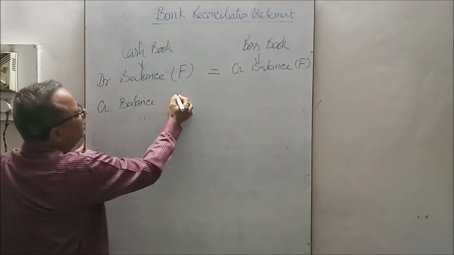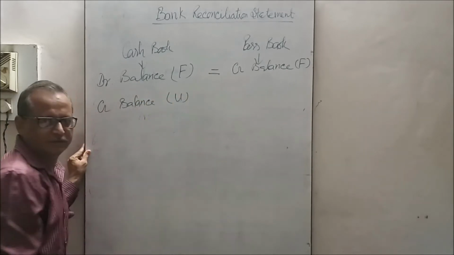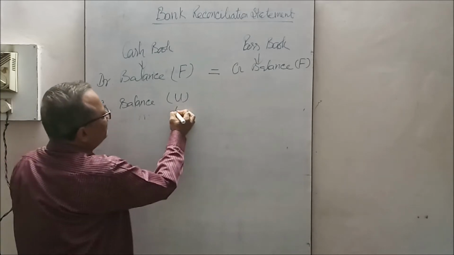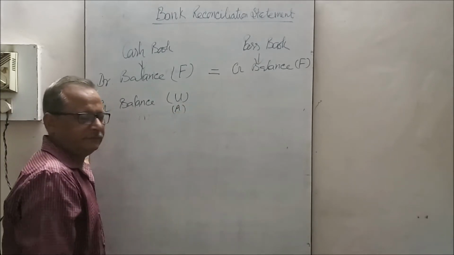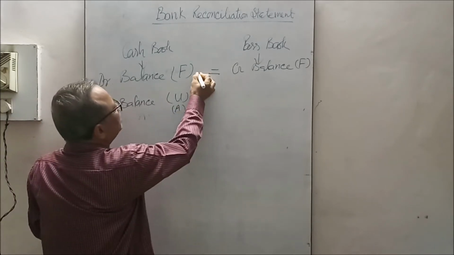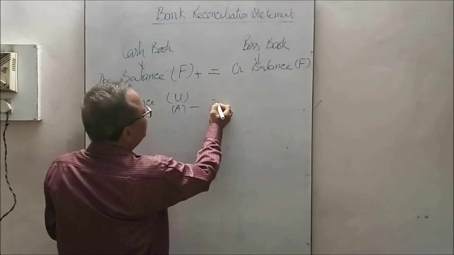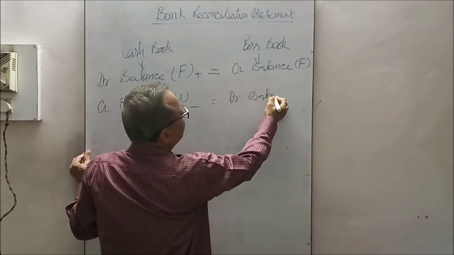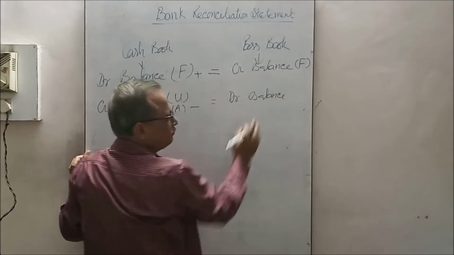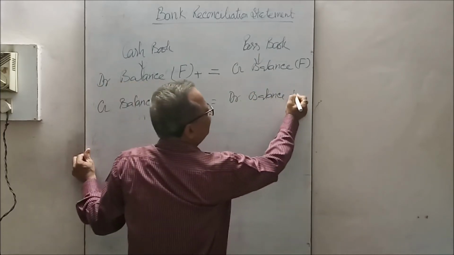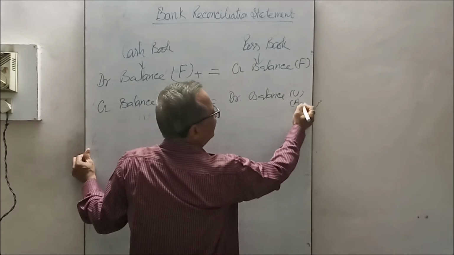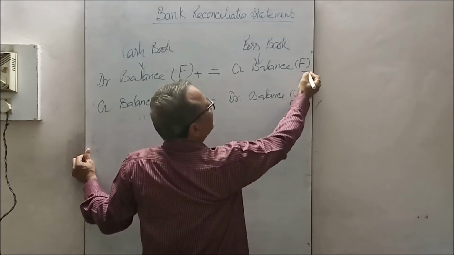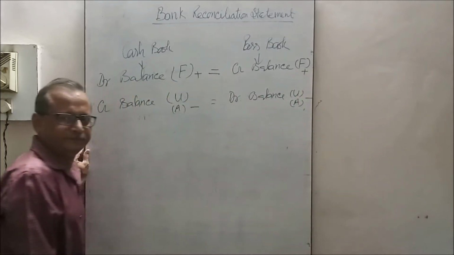Credit balance of cash book is called unfavorable balance or adverse balance, that is negative balance, equal to debit balance in passbook. As per passbook, it is unfavorable, or you can write adverse balance, or negative balance.